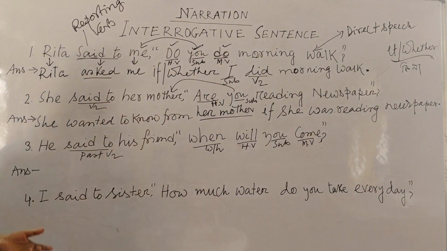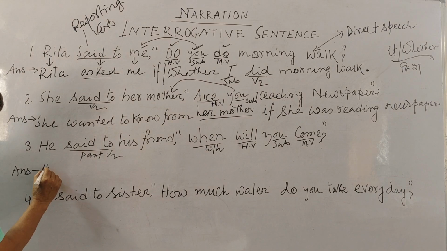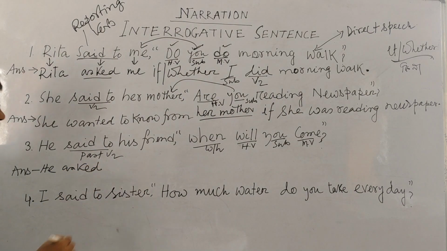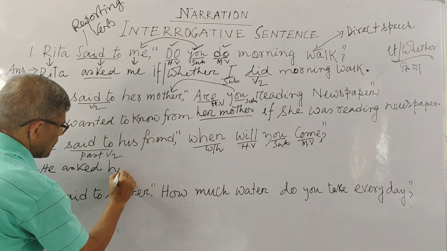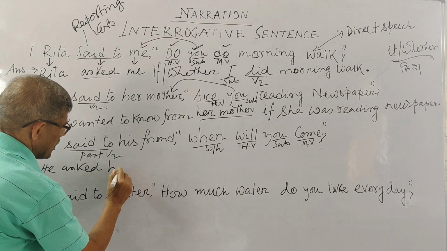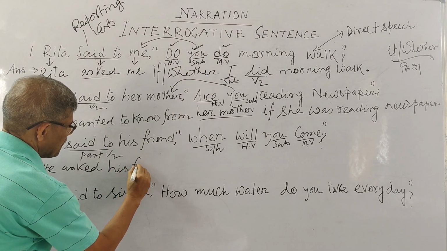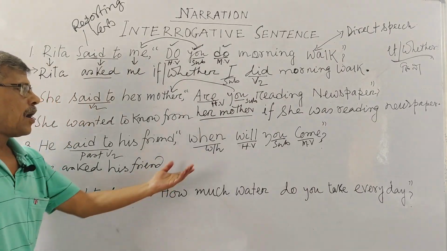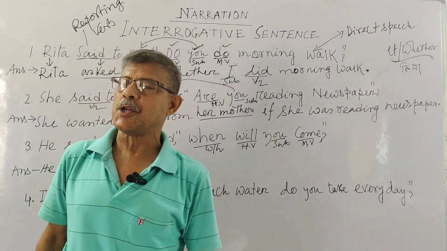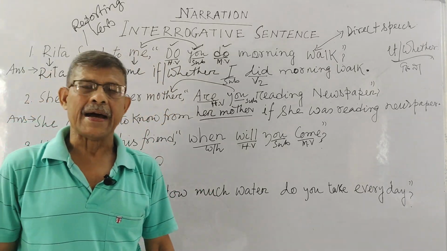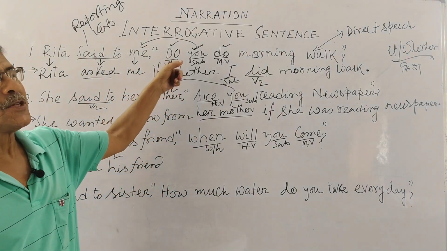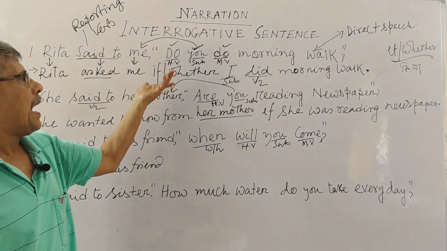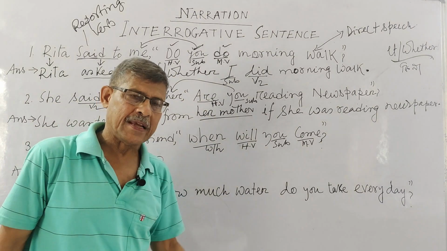Very good. Now you write, he asked his friend. Okay, now the question is to set your linker. When your sentence begins with helping verb, then you generally use either if or whether as your linker.